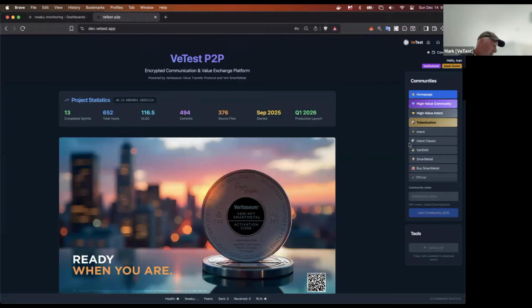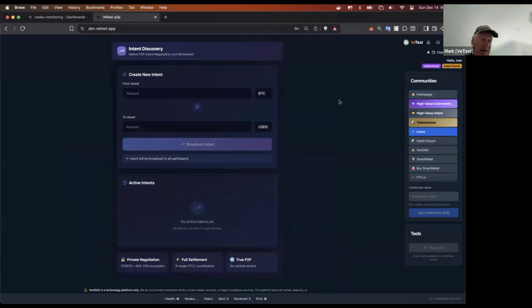In this scenario, this is the original intent flow. So the maker and taker do not know each other in this circumstance. They could be located anywhere on the globe, actually. And so Carl has some ETH. He's interested in potentially exchanging for USDC. So let's say 0.001 ETH, and let's say he wants 0.31 USDC for his ETH.